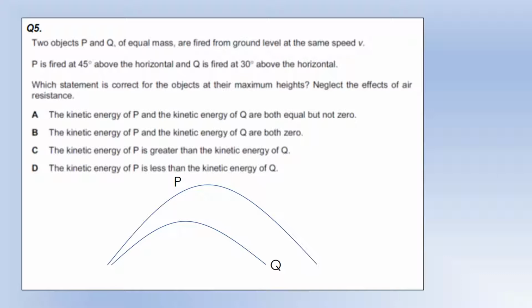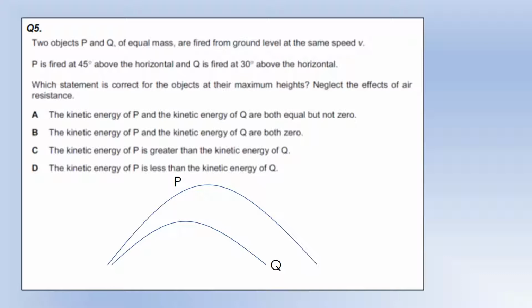Okay, so two objects, P and Q, equal mass, are fired from ground level at the same speed. From that first statement, what I'm taking away is if they have the same mass and the same speed, they both start with the same kinetic energy, and they're both fired from ground level, so they start with the same GPE. So the two objects have identical energy to start with. P is fired at 45 degrees, Q is fired at 30 degrees above the horizontal. What I've done is sketched those two paths they're going to have down there at the bottom. Which of the statements is correct for the objects at their maximum heights, ignoring air resistance? Kinetic energy of P and kinetic energy of Q are equal but not zero at their maximum height.